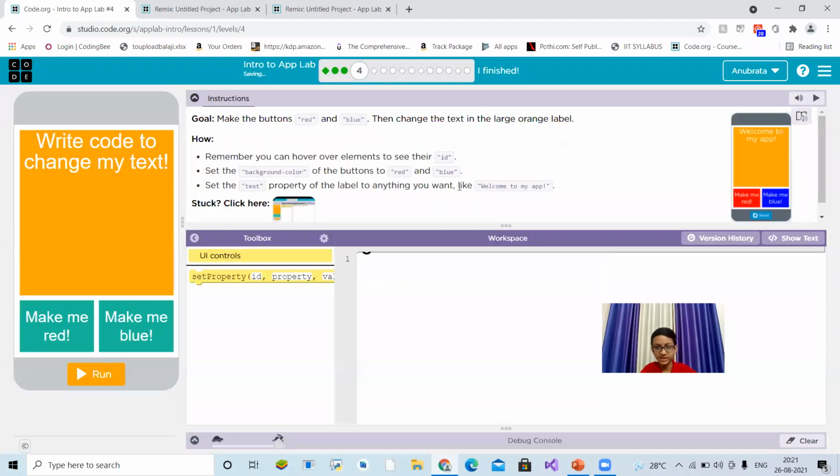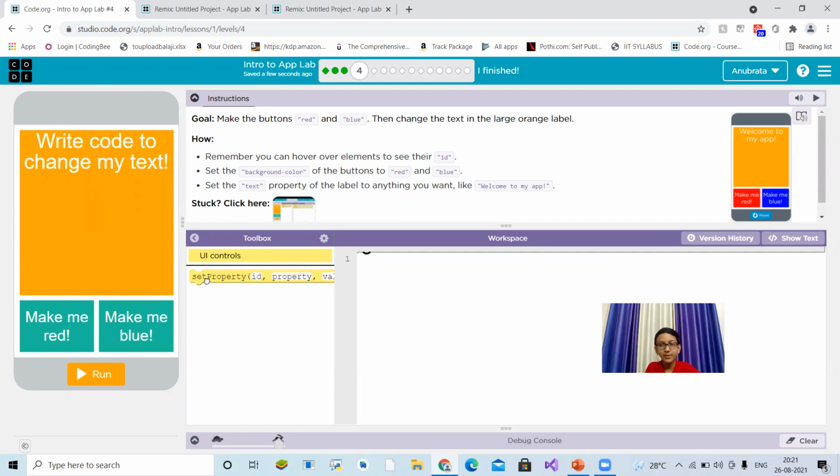Today we will do a lot of fun. Okay, so what is it saying? I think the window on the left is very beautiful. It is UX design. Okay, the goal is to make the buttons red and blue. You can see here. I hope that you can see my arrow. You can see the buttons red and blue, meaning make me red, make me blue, and write code to change my text. Okay, big button, and then change the text of the large orange label.